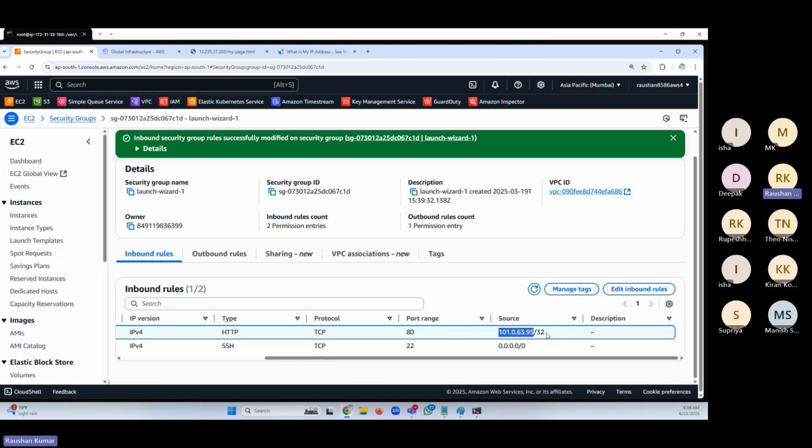We'll talk about something called CIDR in the VPC. We have a lot of exciting things to learn, friends. In the VPC, this notation is called CIDR, classless inter-domain routing. So we'll understand how you know it's only one IP and not more than one IP, and how you say it's every IP in the world. We'll understand this on Friday. On Wednesday, we'll discuss something else. We'll discuss IAM.